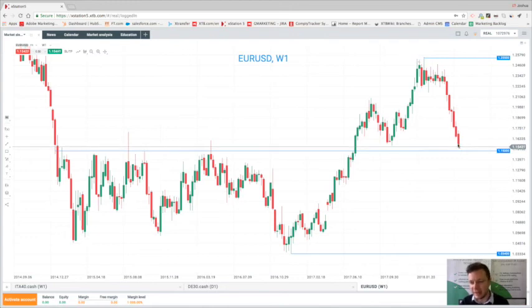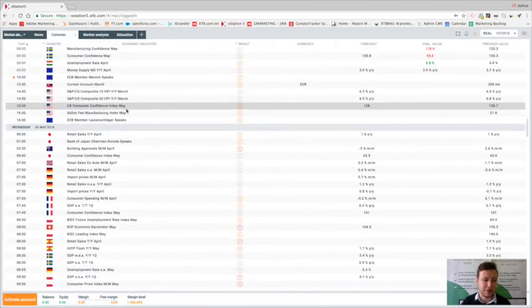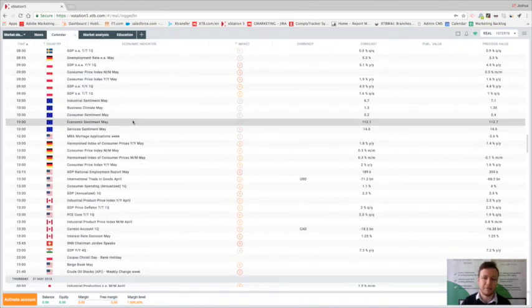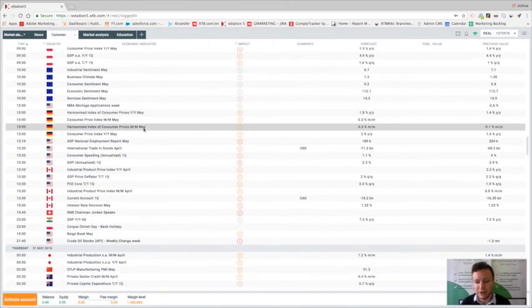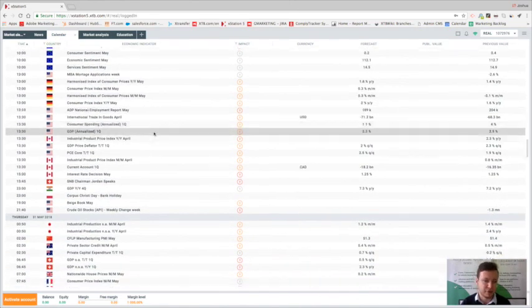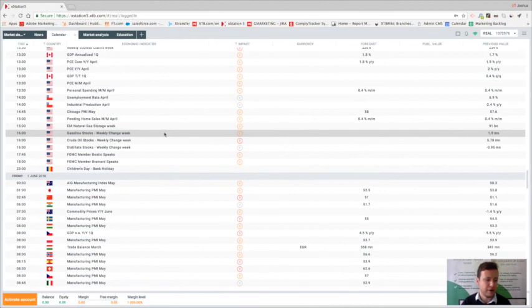However, we are now back into this level. It'd be interesting to see if we do get a flip in polarity here and this acts as support after previously acting as resistance. In terms of news this week, there's nothing too major out on the economic front. Obviously, political developments could have a major impact on the market, so keep a close eye on those.